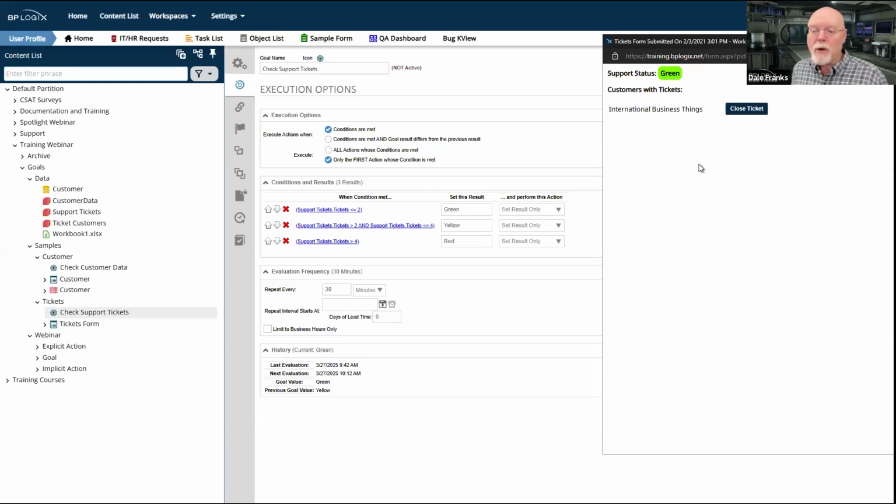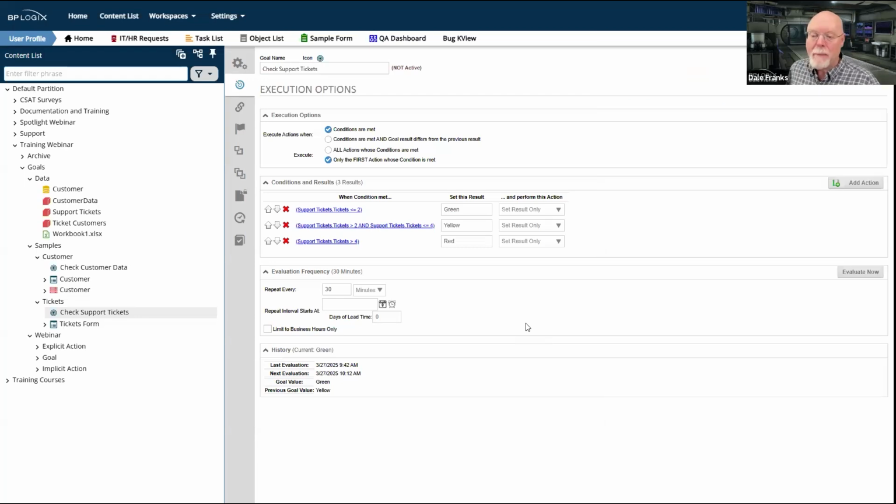Okay, you can do that, but for this particular type of dynamic environment, a goal might not be your best shot at doing that.